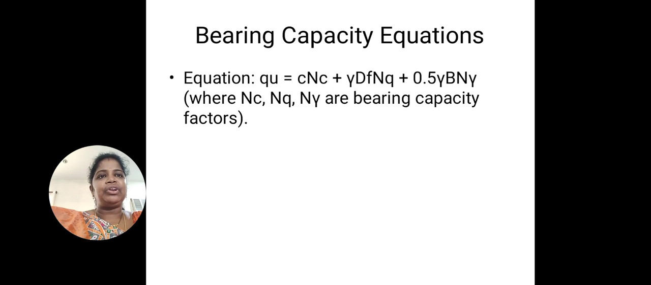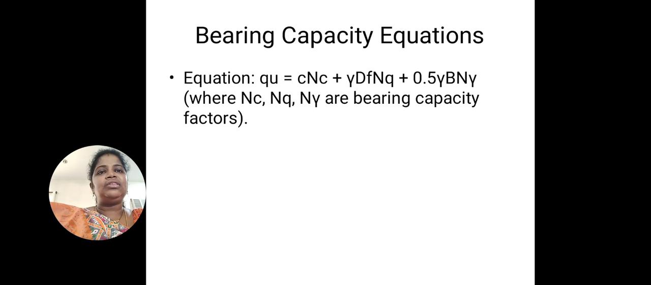The bearing capacity equation given by Terzaghi is shown in this slide. We can clearly see that Qu = cNc + γDfNq + 0.5γBNγ. This is the equation given by Terzaghi for calculation of bearing capacity. Here Qu shows ultimate bearing capacity. After continuous research and work, Terzaghi gave one final equation for bearing capacity calculations, that is Qu = cNc + γDfNq + 0.5γBNγ.